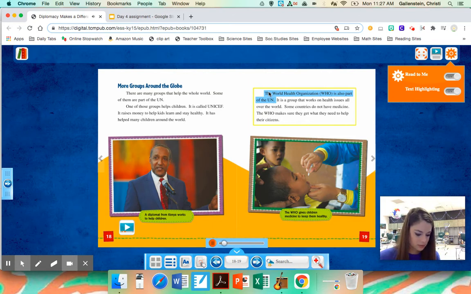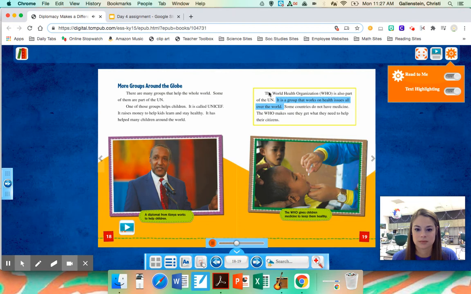The World Health Organization, WHO, is also part of the UN. It is a group that works on health issues all over the world. Some countries do not have medicine. The WHO makes sure they get what they need to help their citizens. The WHO gives children medicine to keep them healthy.